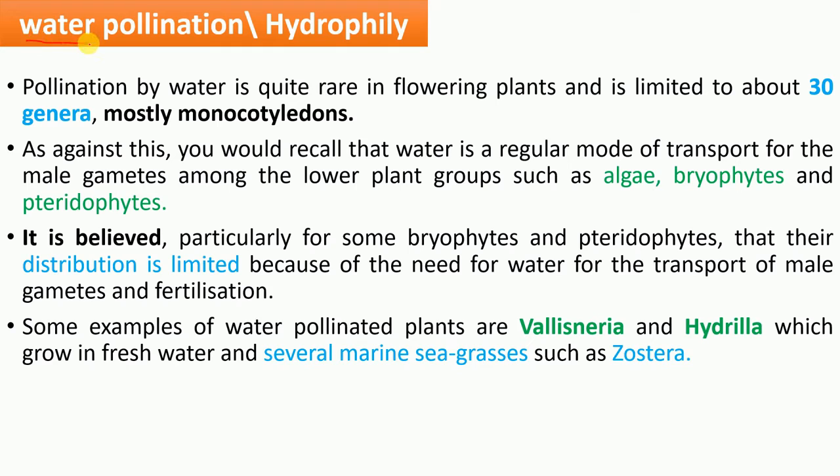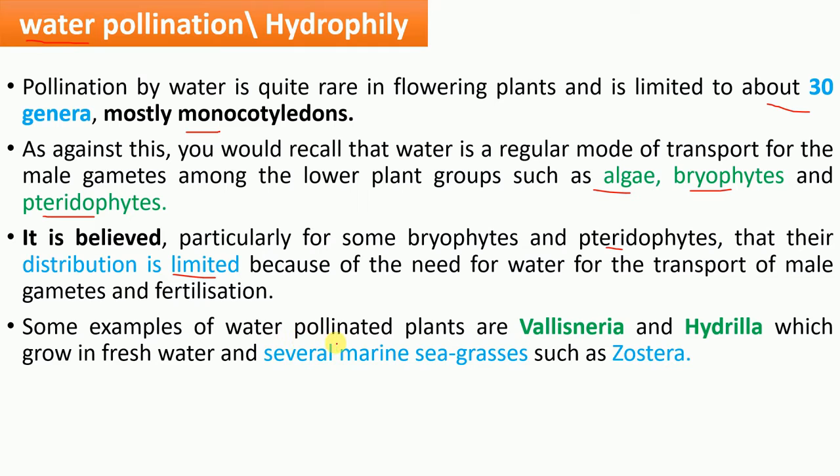Now let's move on to another type. It is water pollination or hydrophily. So pollination by water is quite rare in flowering plants, and is limited to about 30 genera only, mostly monocotyledons. So you need to remember this, right? We have stated earlier that in algae, bryophytes and pteridophytes, they use water to transfer their gametes. So it is believed, particularly for some bryophytes and pteridophytes, that their distribution is limited. Why? Because for transfer of gametes they require water. That's the reason their distribution is very limited.